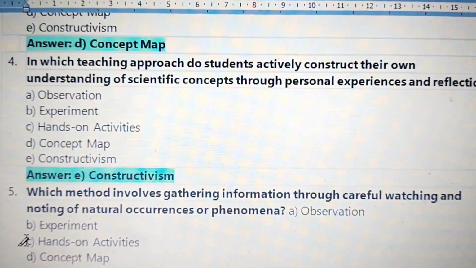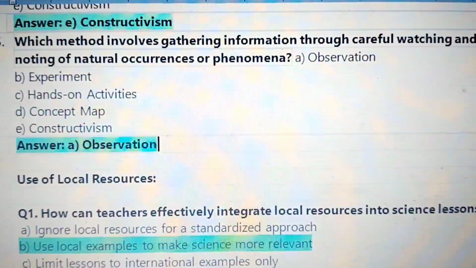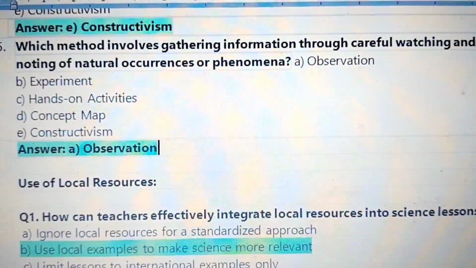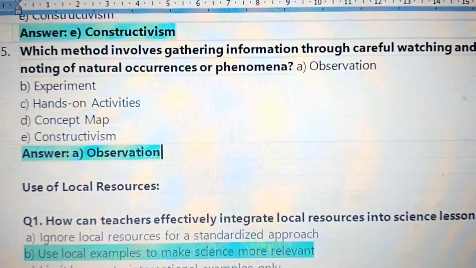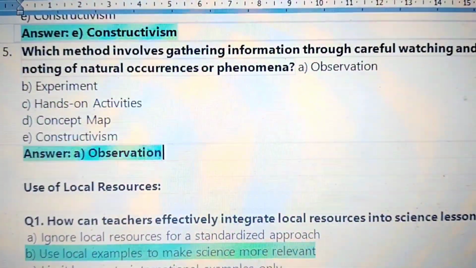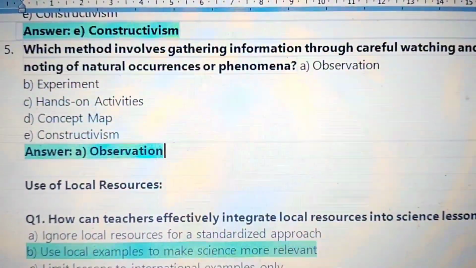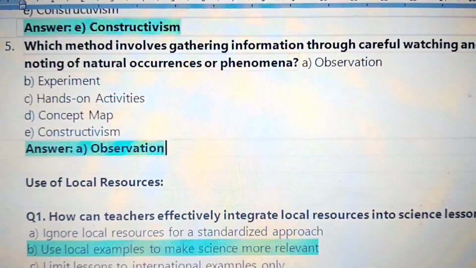Answer: constructivism. 5. Which method involves gathering information through careful watching and noting of natural occurrences or phenomena? Observation.